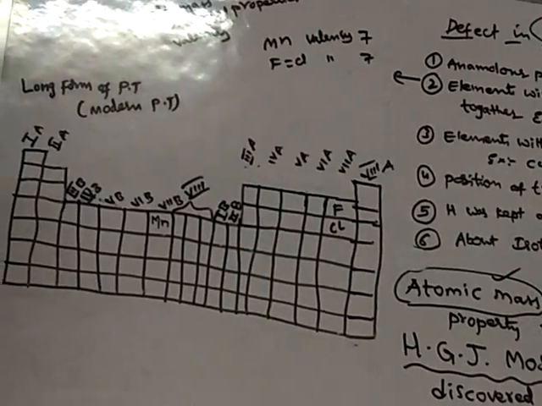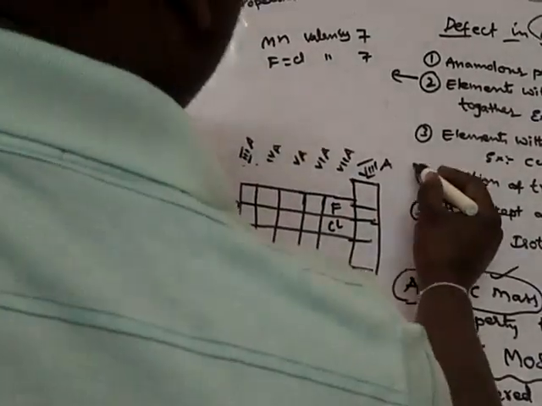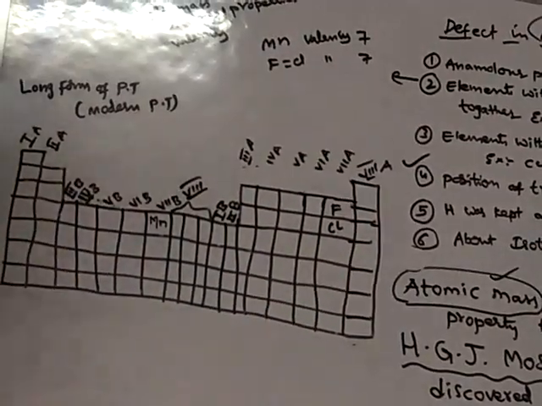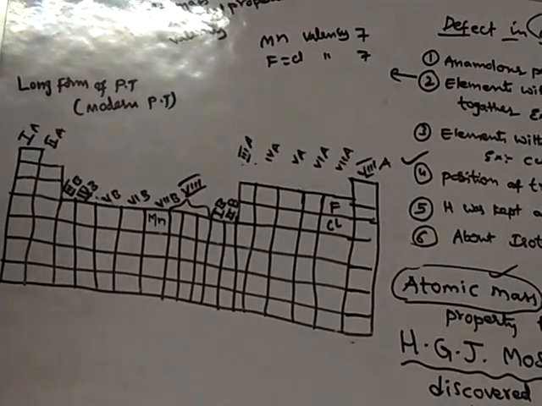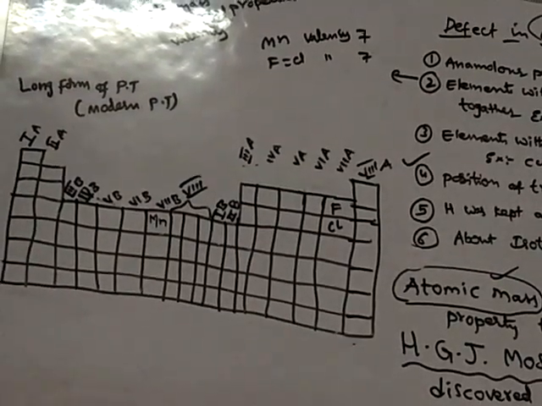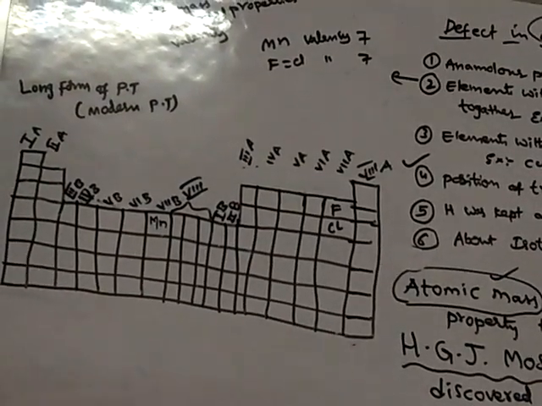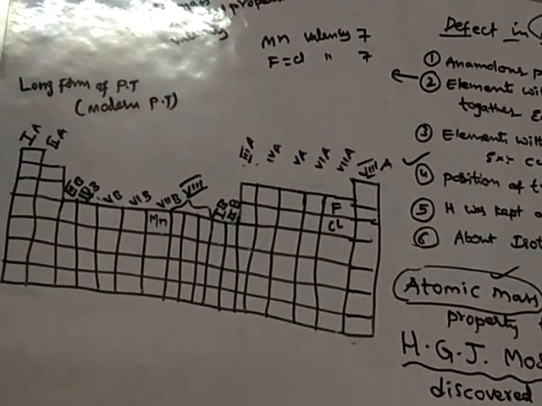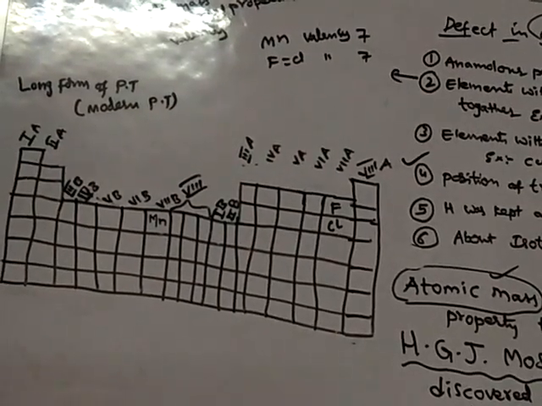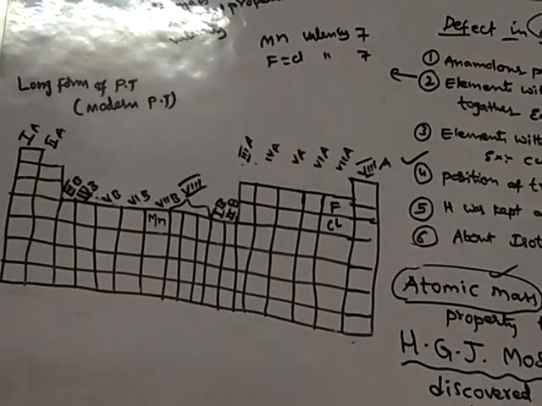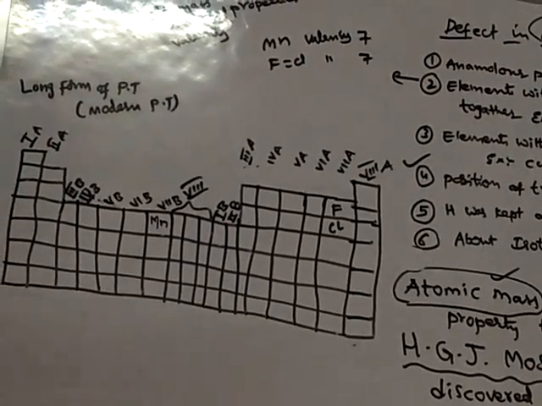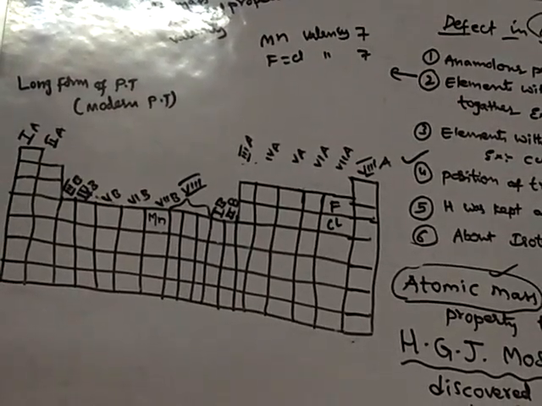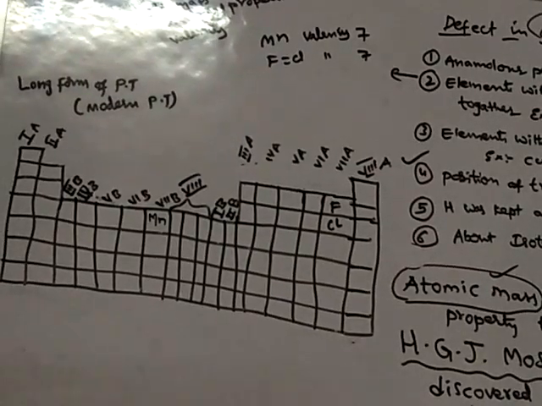And one more thing, regarding the position of transitional elements. Mendeleev thought that only the elements which belong to the eighth group are transitional elements, and that too there are 9 transitional elements. He called them three transitional triads. He believed that only those elements are transitional elements.